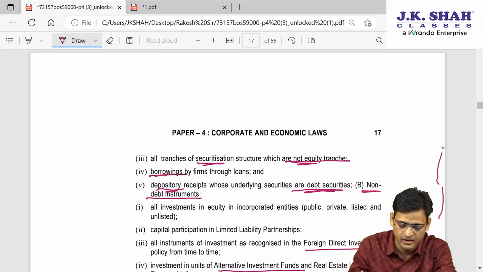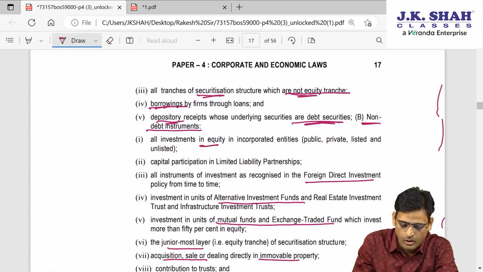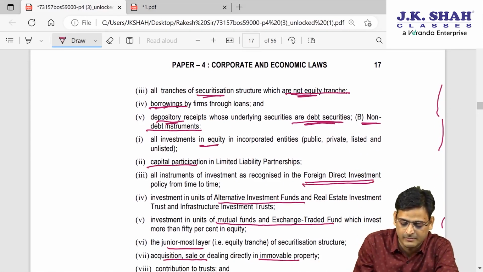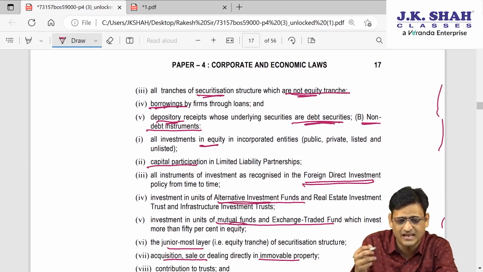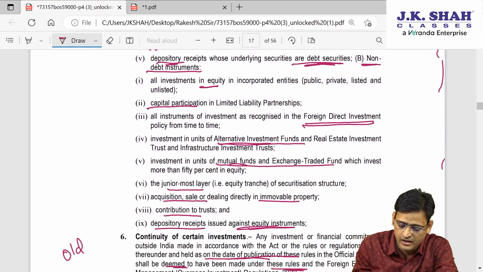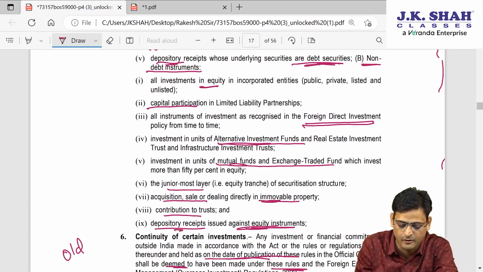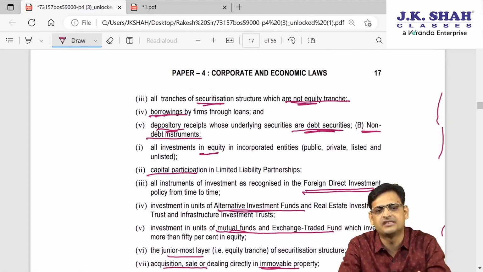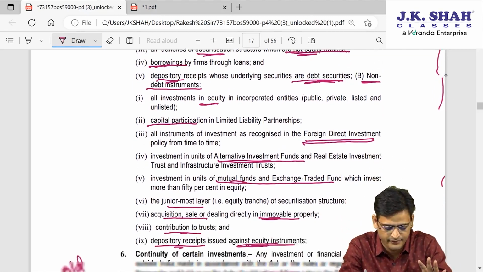What is a non-debt instrument? All equity kind of things. When the investment is made in equity, or when there is a capital contribution in an LLP, or a foreign direct investment, alternative investment fund, these are always of an equity nature. Mutual funds are usually also equity in nature. Then there is investment in immovable property, or any depository receipt whose value is derived from equity capital or contribution to a trust. So these are more or less equity kind of things, treated as non-debt instruments. You can read it once, but it is not very important from the exam point of view.